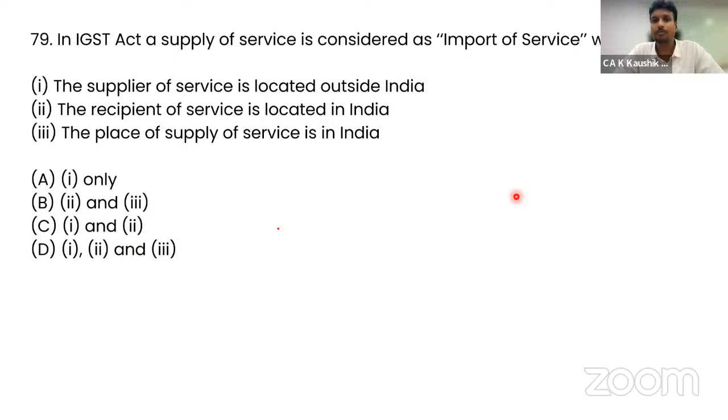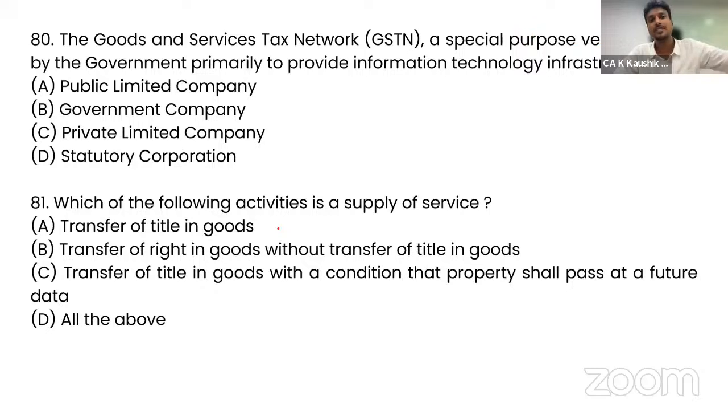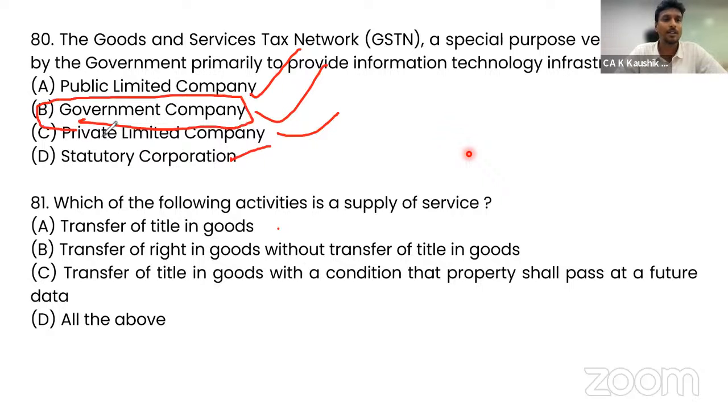Moving to question number 80. The Goods and Services Tax Network, a special purpose vehicle set up by the government primarily to provide information technology infrastructure, is it a public company, government company, private limited company, or a statutory corporation? So the correct answer is a government company.